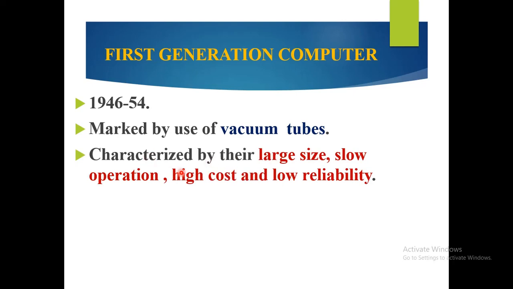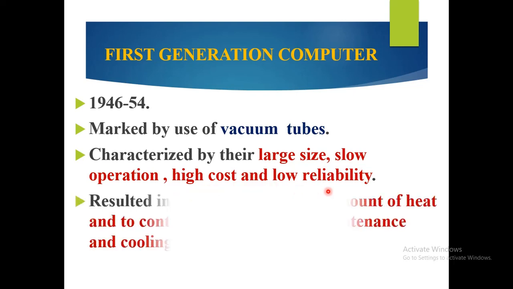These computers are characterized by their large size, slow operation, high cost and low reliability. So first generation computers are large in size, their operation is very slow, their cost is high and they are low reliable.